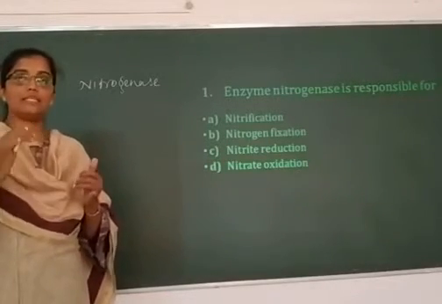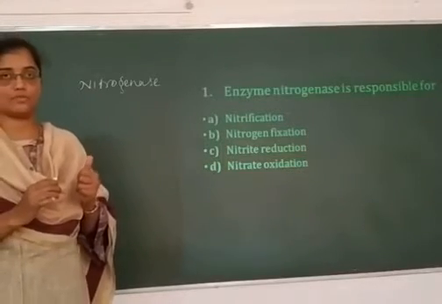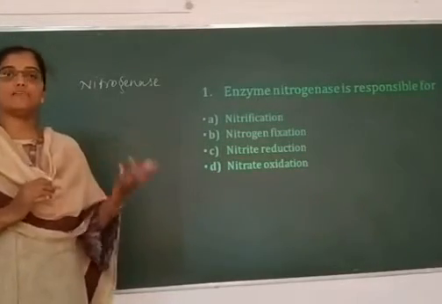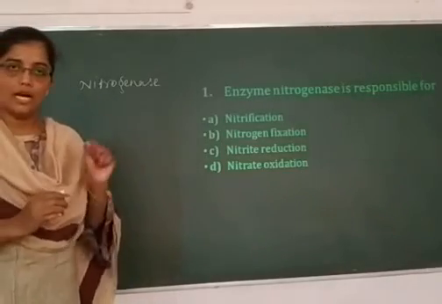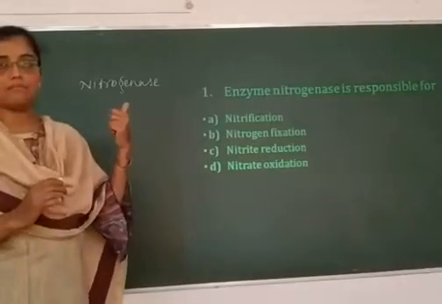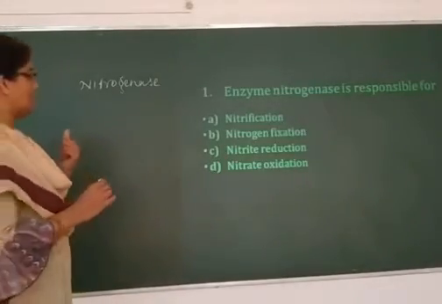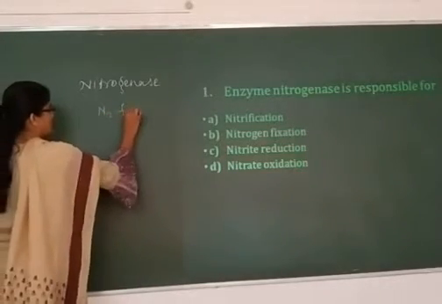Many cyanobacteria such as Nostoc, Anabaena are also capable of fixing atmospheric nitrogen. Some of them live in a free living state, some in association with the roots of higher plants. So nitrogenase is an enzyme produced by these bacteria that is involved in nitrogen fixation.